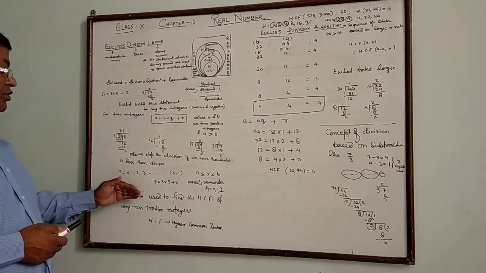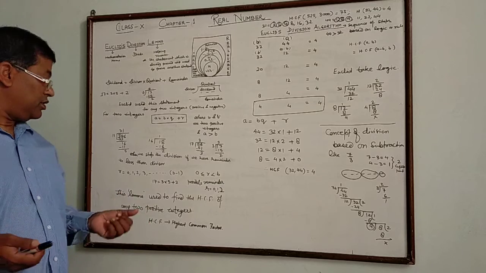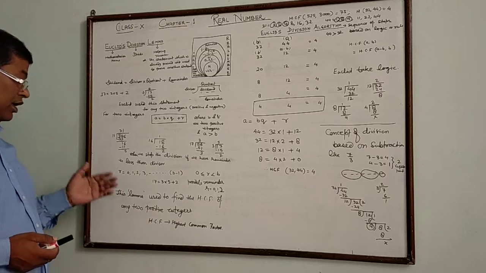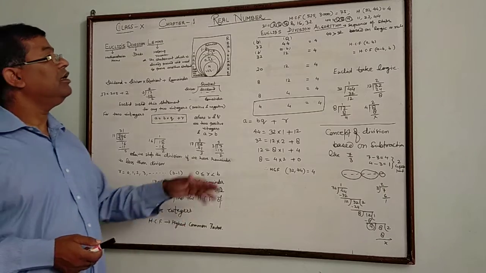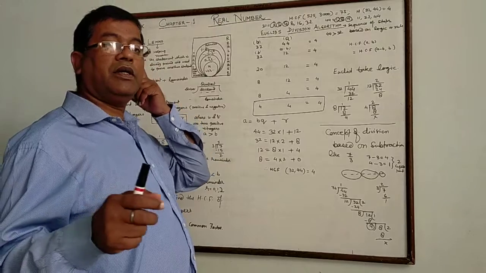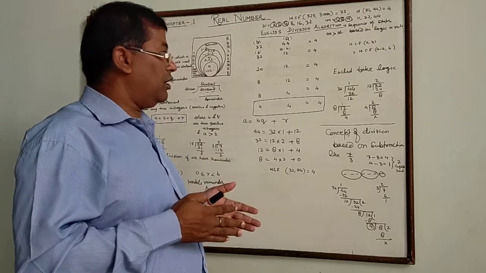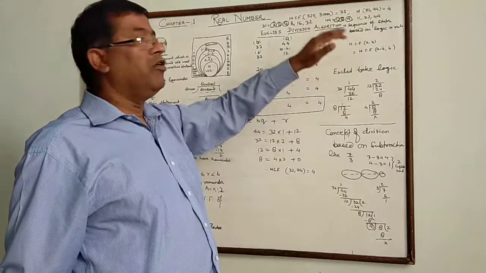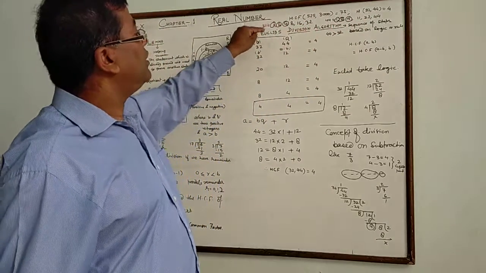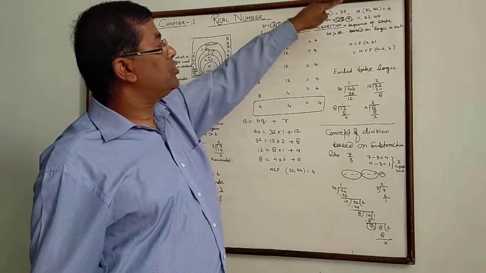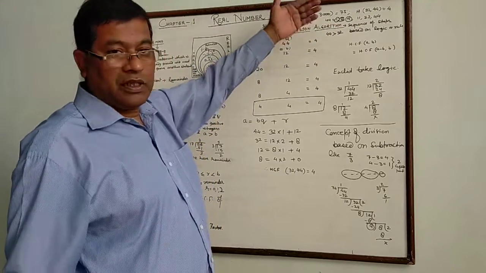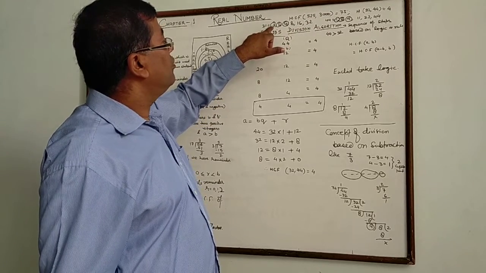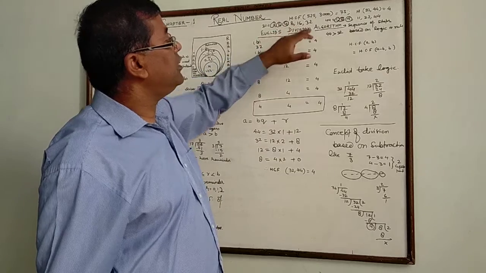Now, what is this lemma used for? This lemma is used to find the HCF of any two positive integers. HCF means highest common factor, and you know very well how we define it. For the HCF of any two numbers, we generally find the common factors between these two numbers and which one is the largest. Just suppose 32, we write the possible factors: 1, 2, 4, 8, 16 and 32.